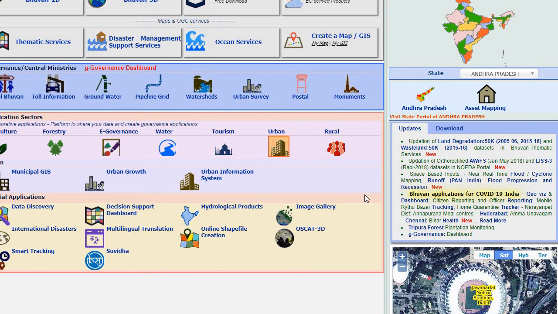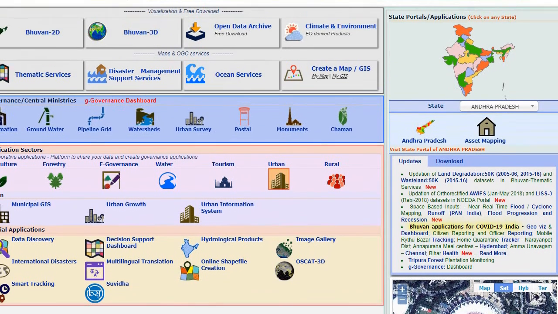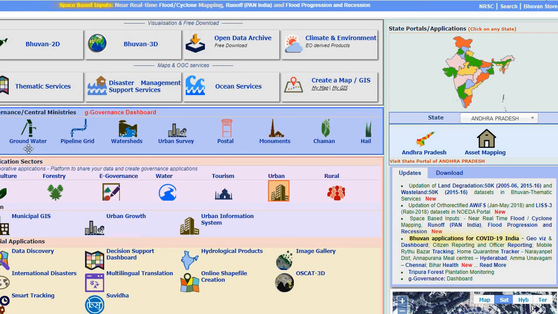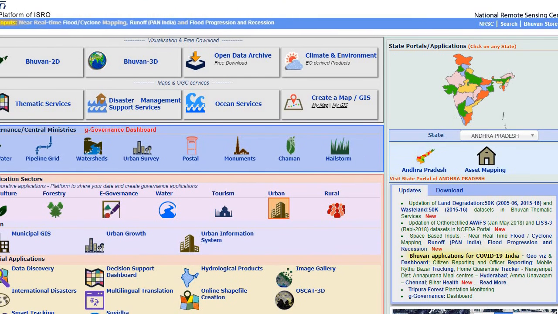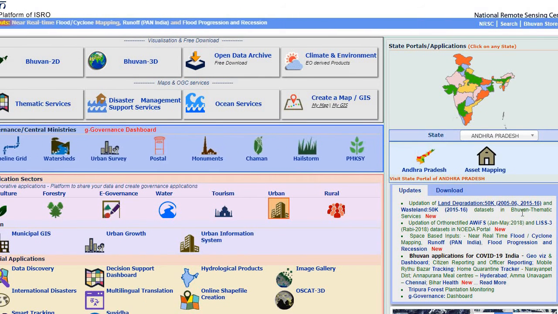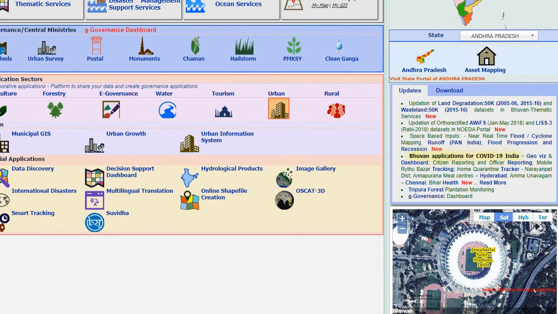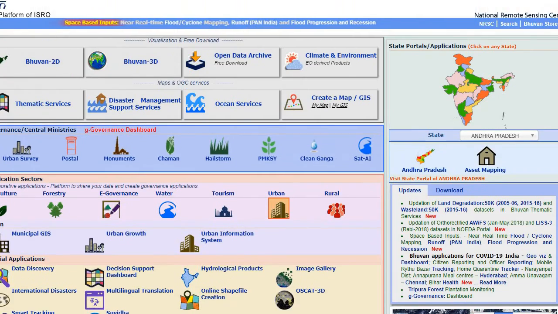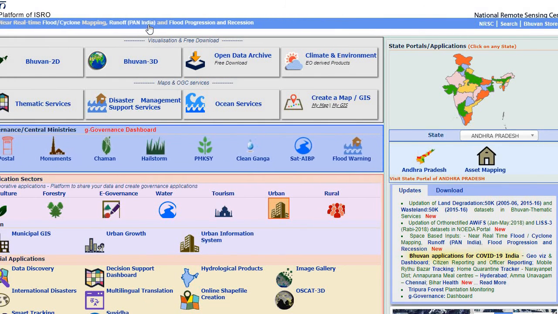When we go in depth and open this OSCAT 3D, all the projects run by the government, for drinking water and everything else, are covered here. The latest information released by the Government of India is also covered here. All this is created by the Indian Space Research Organization.